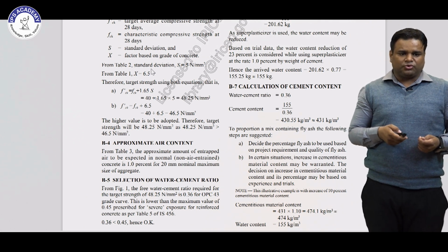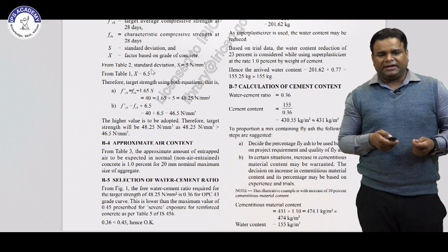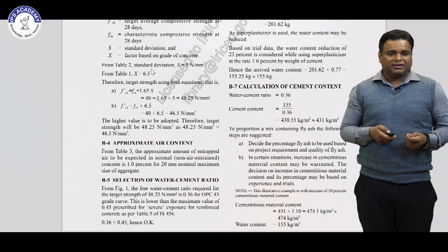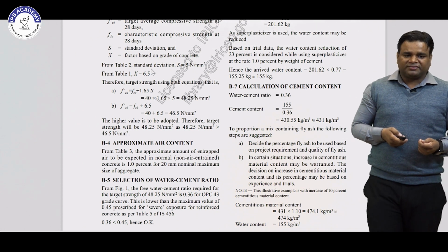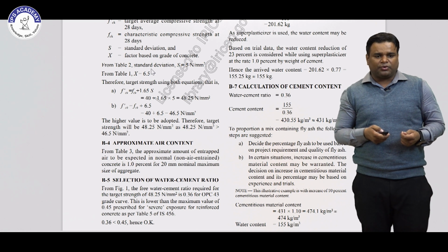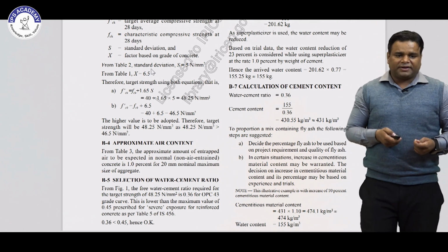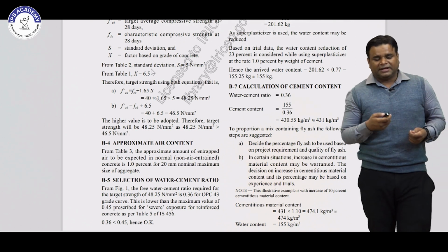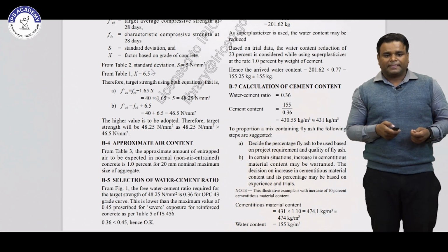The second step is also the same: approximate air content is 1% for 20 mm nominal size. Then selection of water cement ratio. From Figure 1, the water cement ratio required for target strength of 48.25 is 0.36, as we have seen in the previous question also.